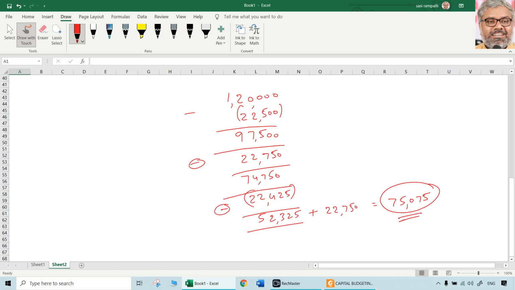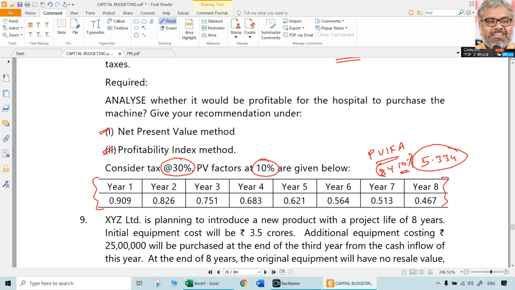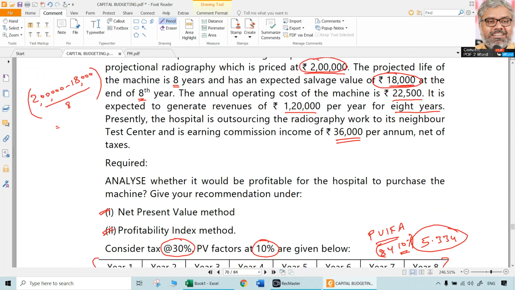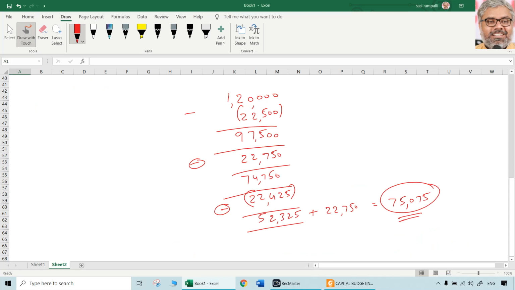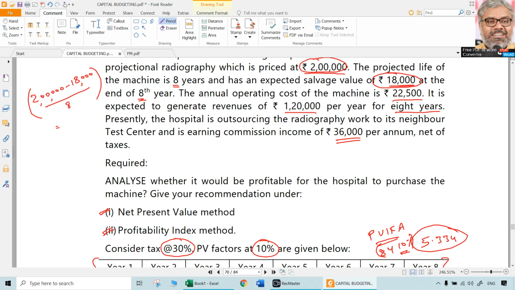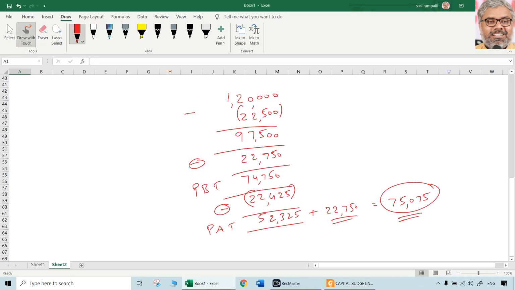inflow, we can say, that will come normally when this machine is installed, because it is giving 1,20,000 rupees revenues, 22,500 operating cost. Then we got profit before depreciation. Then deduct depreciation, profit before tax. Then deduct tax, profit after tax. Add back depreciation because we need cash flows. Depreciation is a non-cash item. So 75,075 is going to be the after tax net cash inflows that will be there from this machine.